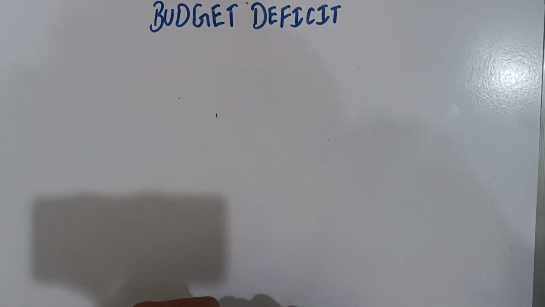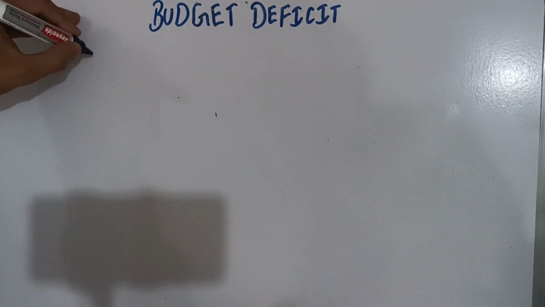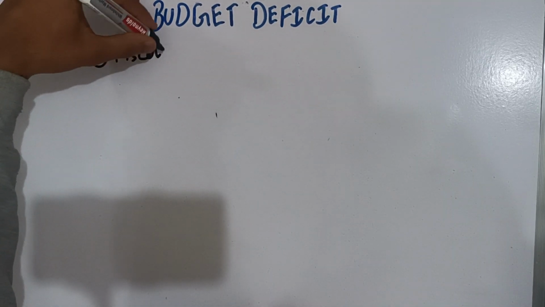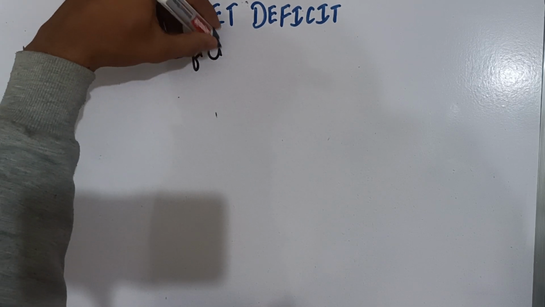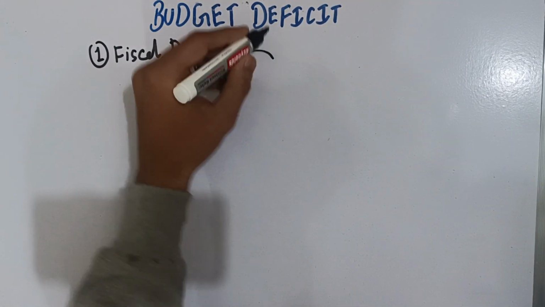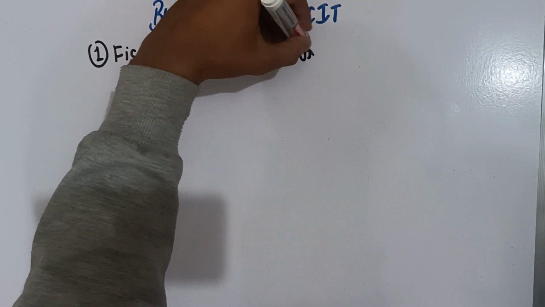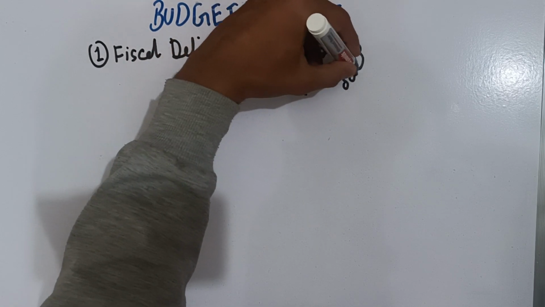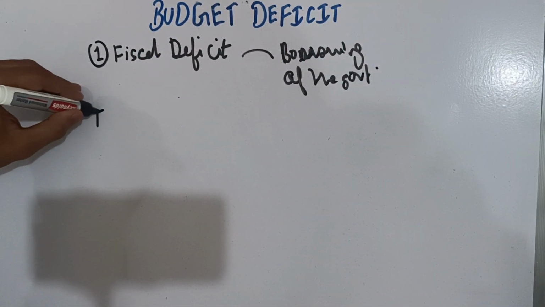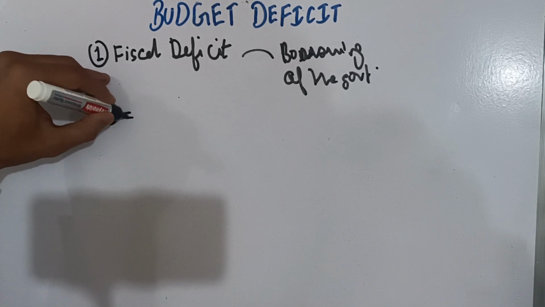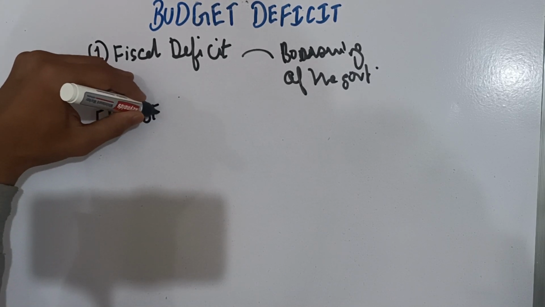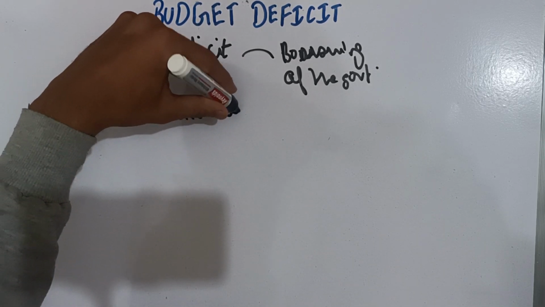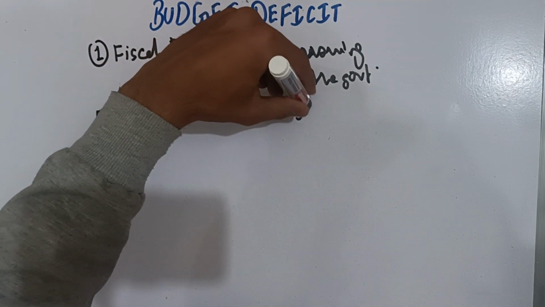Now we'll discuss the types of budget deficit. First one is fiscal deficit. Fiscal deficit actually indicates the borrowings of the government. If we go by the formula, fiscal deficit is budget expenditure minus budget receipts other than borrowings.